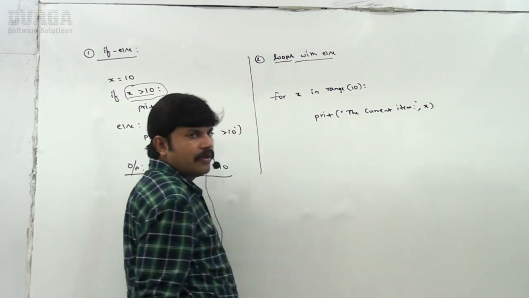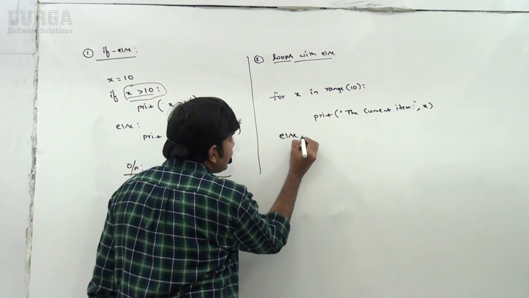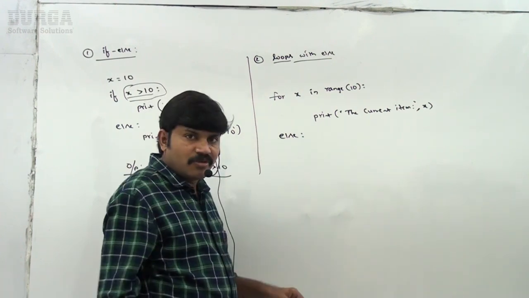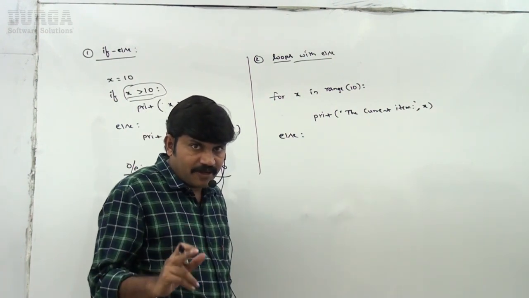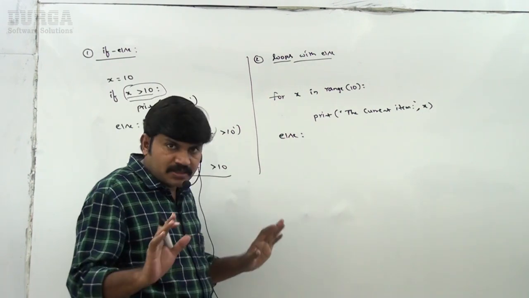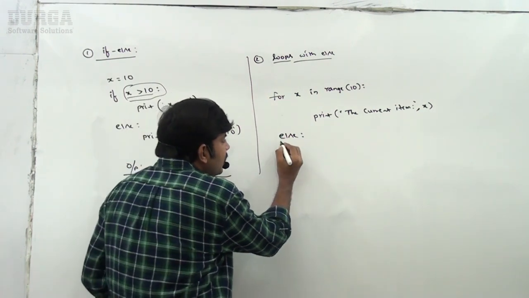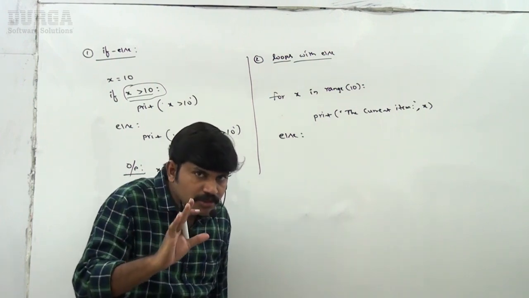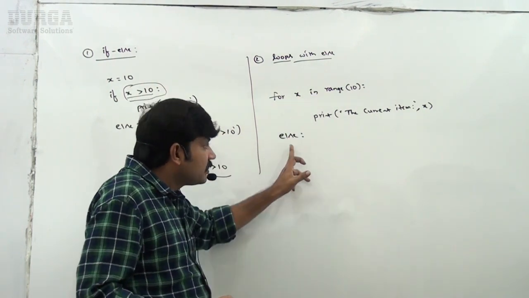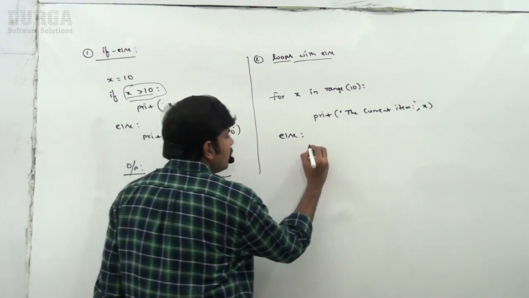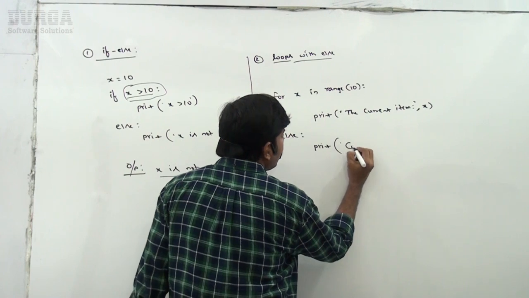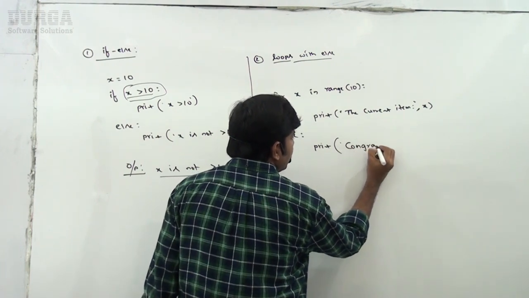Now we can take else. Even this type of syntax is not there in other languages like Java, C or C++. So we can use else with loops. When will this else be executed? If the break statement is not encountered, then only else is going to execute. Print congratulations, all items processed successfully.